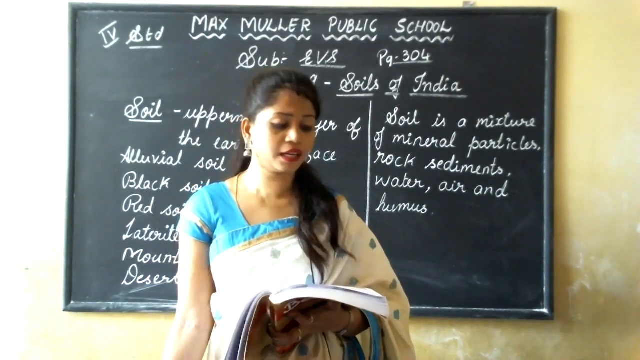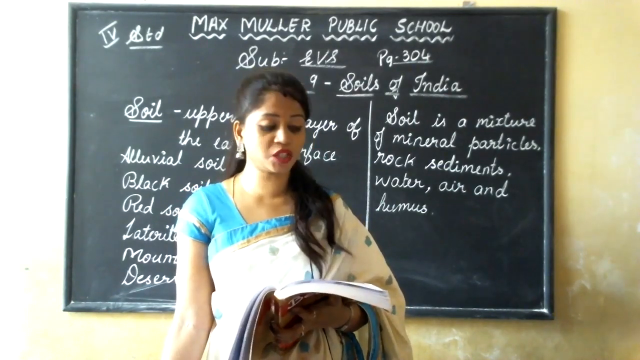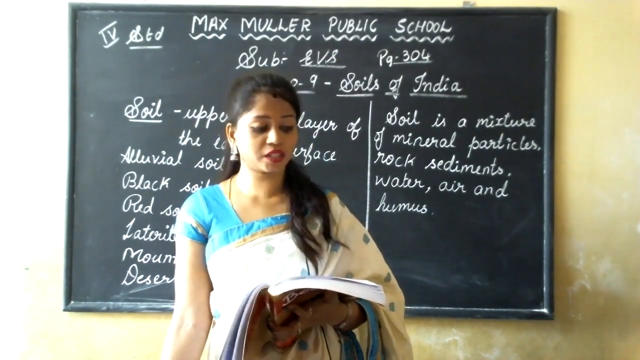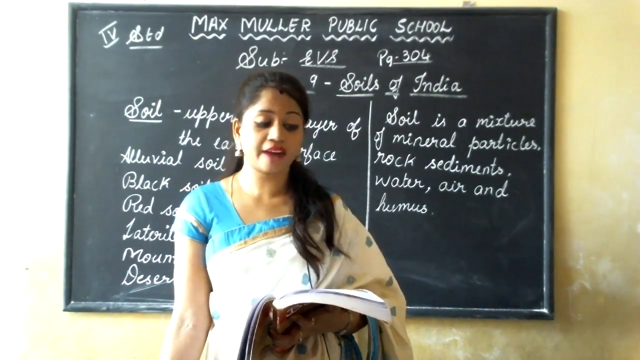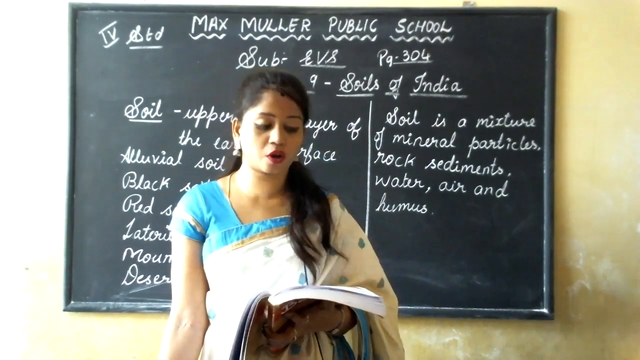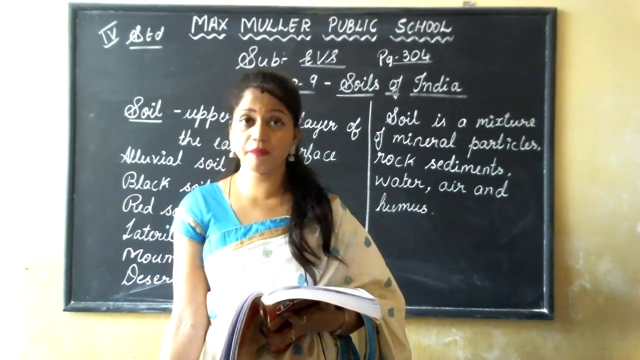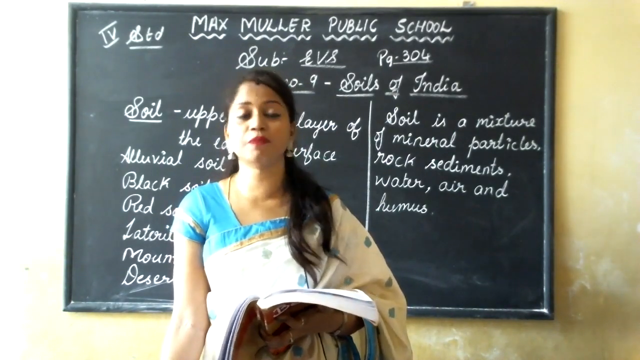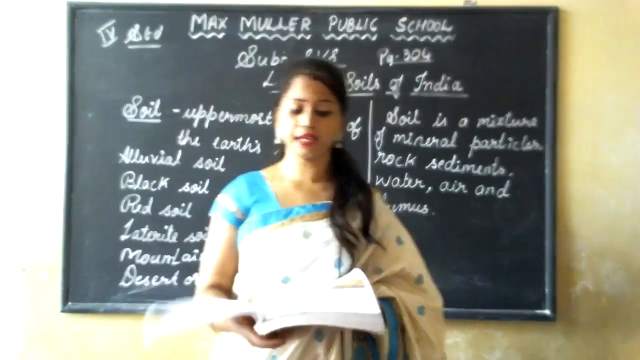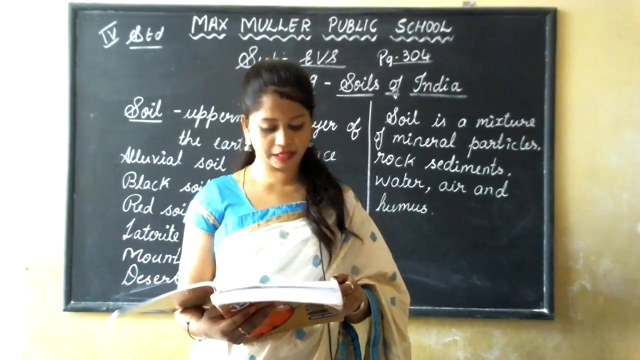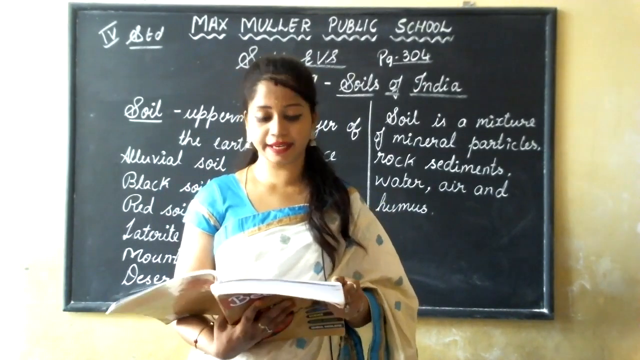It is found on the hill slopes of Jammu and Kashmir, Himachal Pradesh, Sikkim and Arunachal Pradesh. This soil is very fertile. Okay, and where can we see this? In the hill slopes of Jammu and Kashmir, Himachal Pradesh, Sikkim and Arunachal Pradesh. In these places we can see this mountain soil. And terrace farming is also done in these areas.